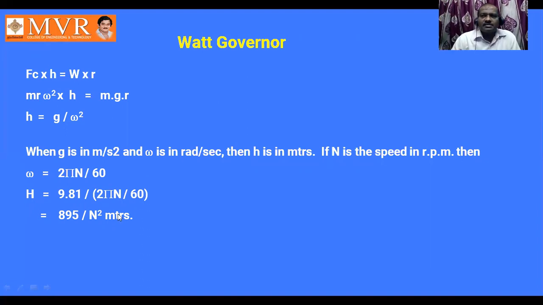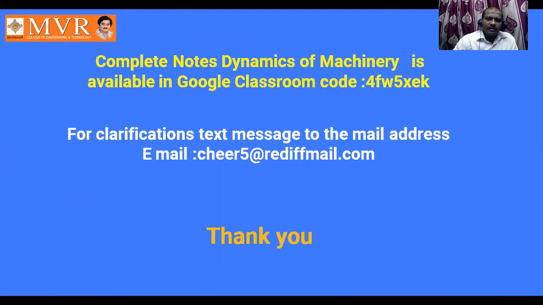If the architecture of the governor is varying, then the parameters are going to differ. Each governor has its own specific type of parameters, like mass, R, and other parameters that are included in the design. So by this, I have completed the governor concept.